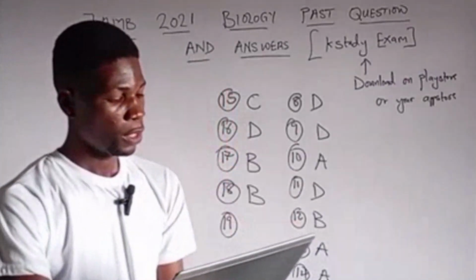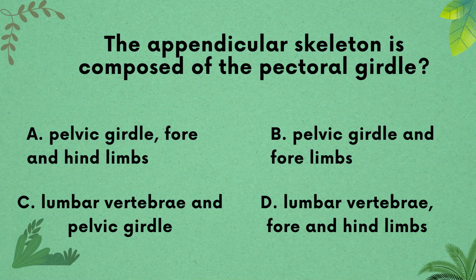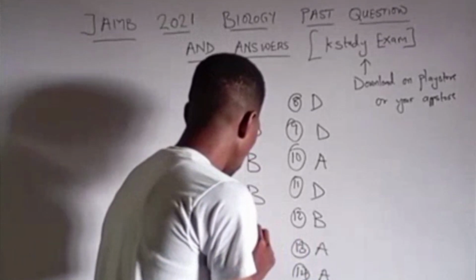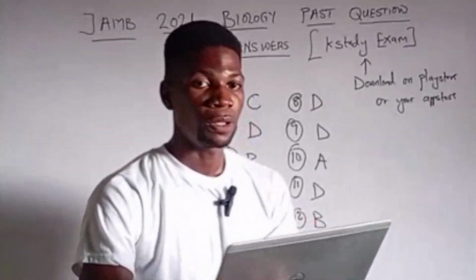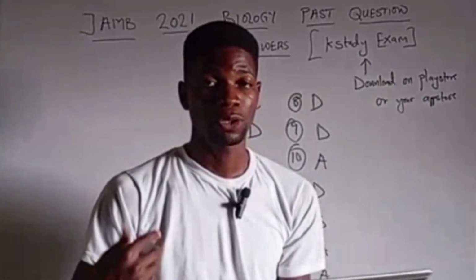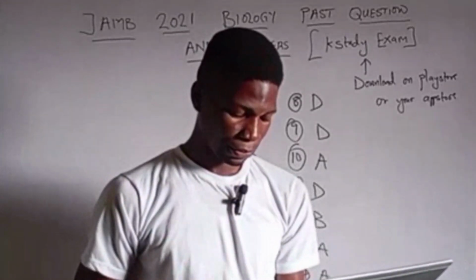Question 19 says the appendicular skeleton is composed of the pectoral girdle. A, pelvic girdle, forelimb and the hind limb. B, the pelvic girdle and the forelimb. C, the lumbar vertebrae and the pelvic girdle. D, the lumbar vertebrae, the fore and the hind limb. So the right answer to this question 19 is A. The pelvic girdle, the fore and the hind limb. Because the pectoral girdle are skeletal structures that make up the shoulder region.